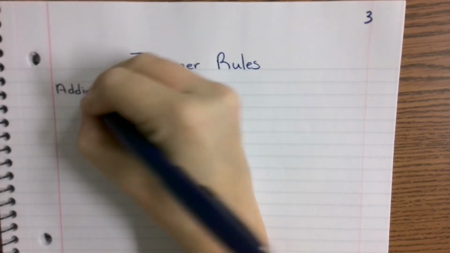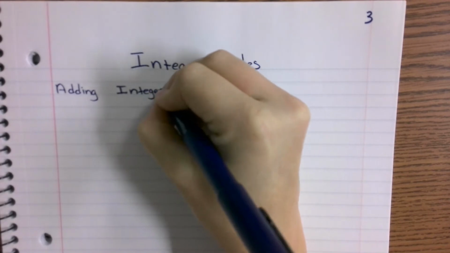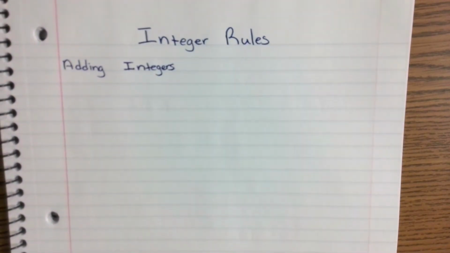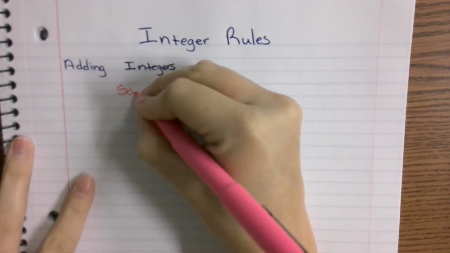So our addition rules, when you are adding integers, some teachers like to teach it with the song, the same signs add and keep, different signs subtract, keep the sign of the larger number, then you'll be exact. I'm not about that singing life though, so. We're going to go ahead and write that rule down.